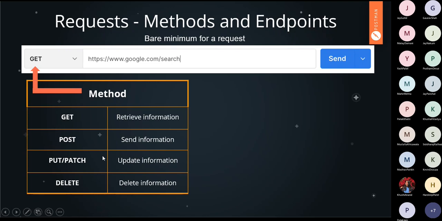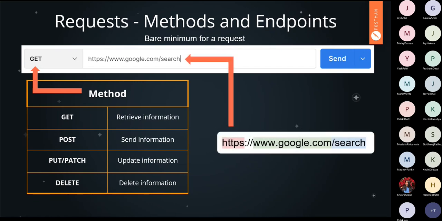Now if you want to update information that is already present in the server, or let's say in the database, then you have to use the put or patch method as your request method. Now if you want to delete information that is already present in the database, then you have to use the delete method.